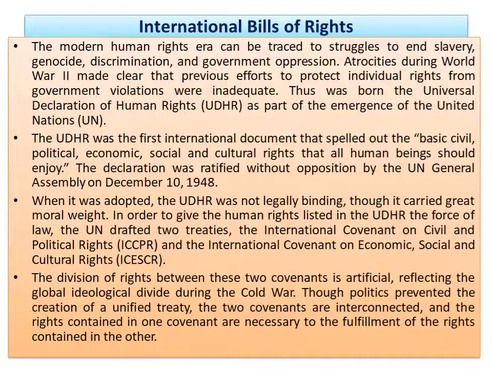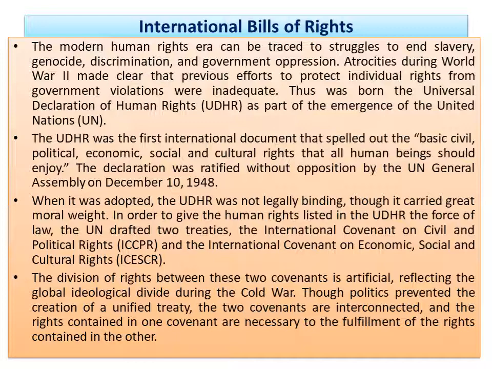The division of rights into these two covenants is artificial, reflecting the global ideological divide during the Cold War. In the Cold War situation, there were two types of global ideology: one capitalist, led by the USA, and another communist, led by the USSR. These two political ideologies finally created the two types of covenants.